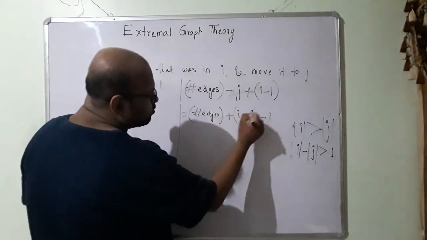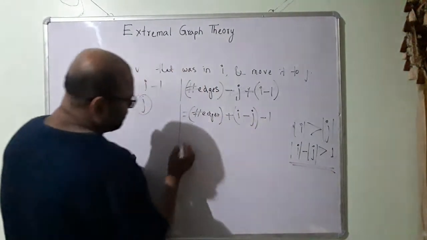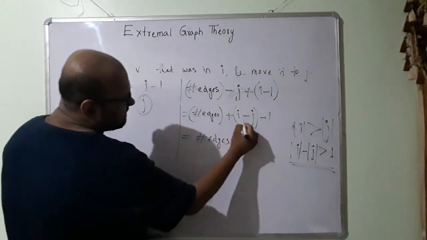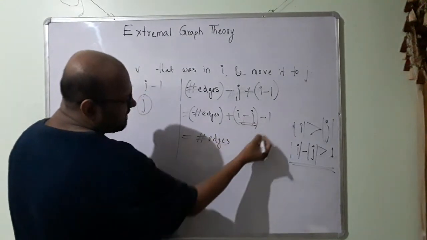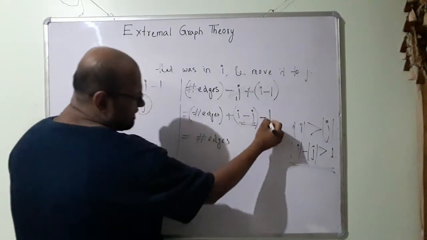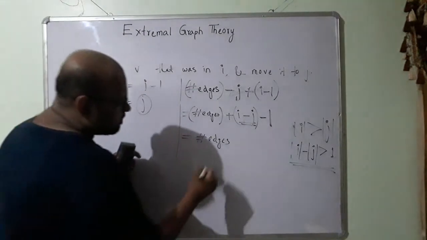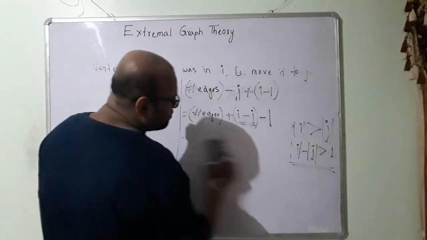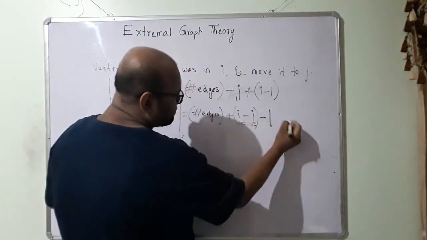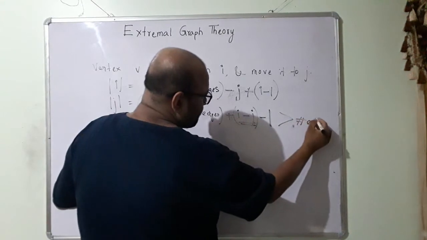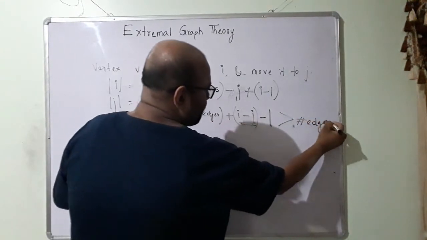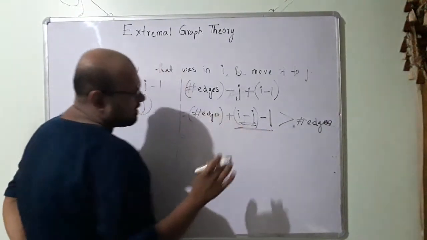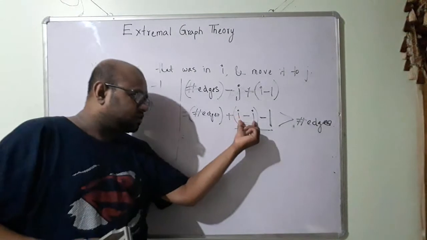This I minus j is greater than 1. So this quantity is going to be greater than the number of edges. Why? Because this part is going to be equal to or greater than 1.